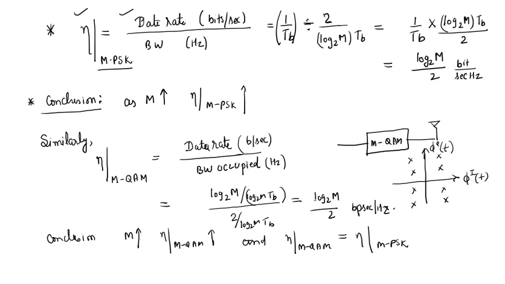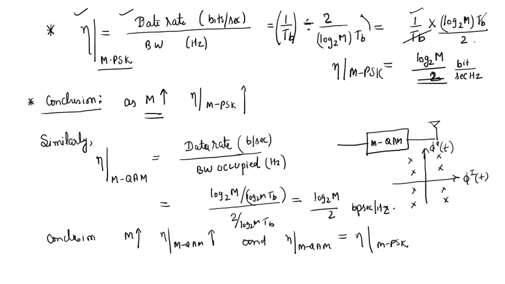If you change the division sign, you just swap it: log 2 M Tb cross 1/Tb cross 1/2, and Tb gets cancelled. So bandwidth efficiency of MPSK schemes is log 2 M bits per second per hertz. And what is the conclusion? We see as M increases, the bandwidth efficiency of the MPSK scheme increases.